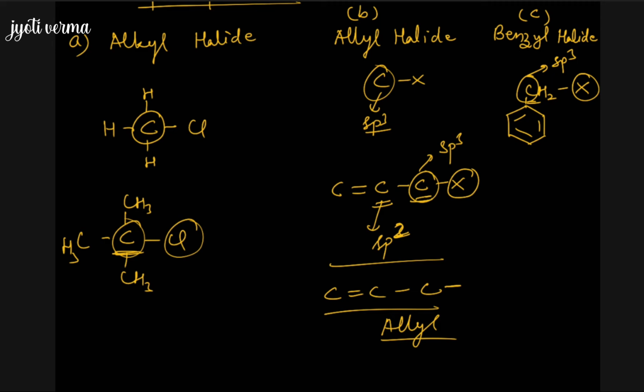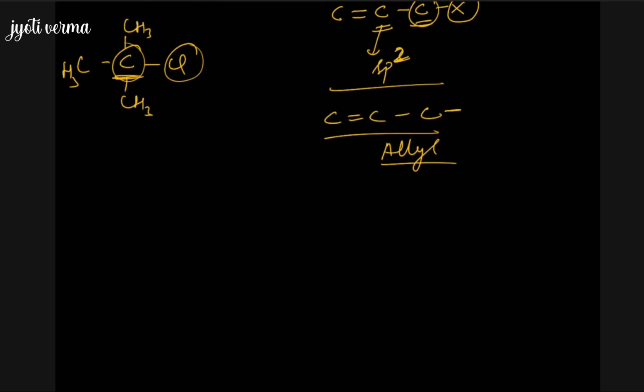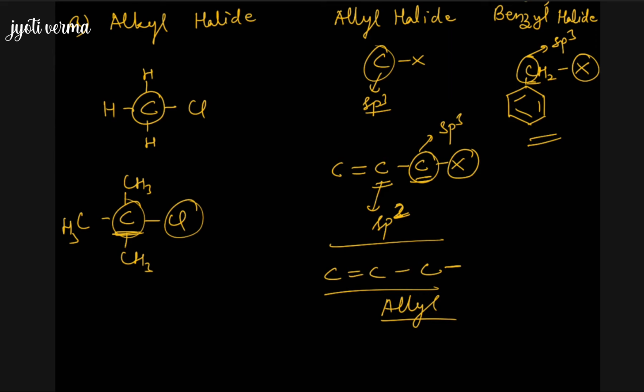Halogen is again bonded to a sp3 hybridized carbon, but this sp3 hybridized carbon itself is bonded with a benzene ring. So if this is the case, we call it a benzyl halide. To be more clear, let's take some more examples, but before that we will discuss the other classification also, where the halogen atom is bonded with the